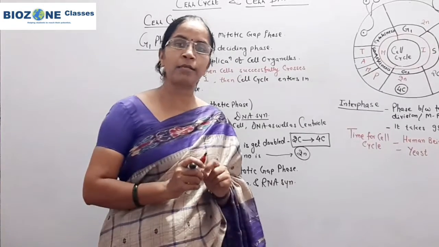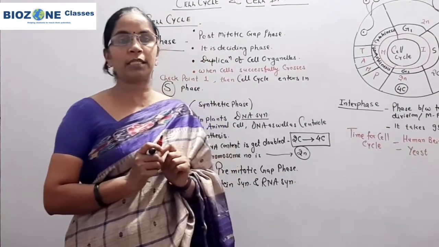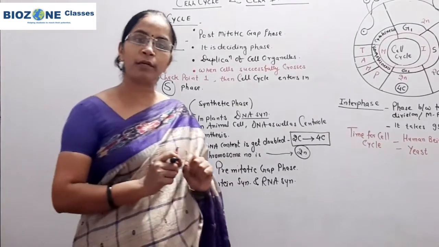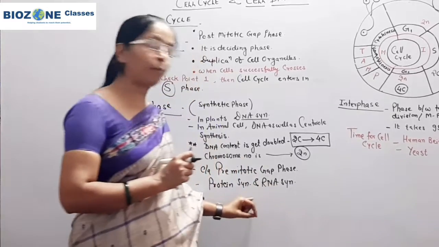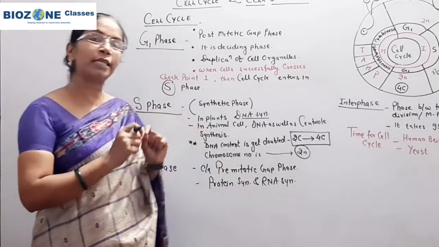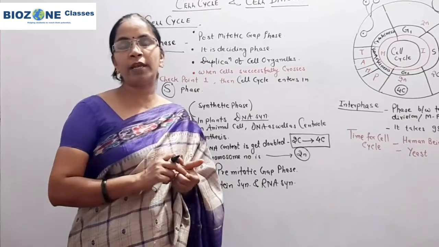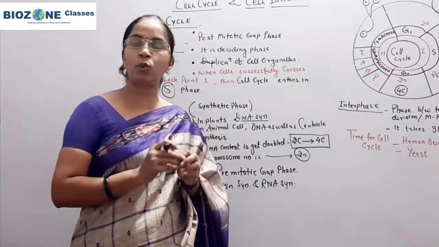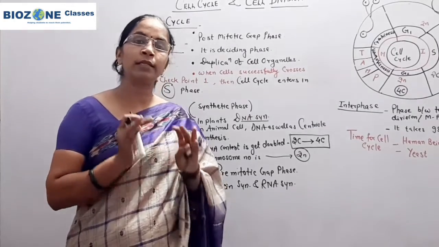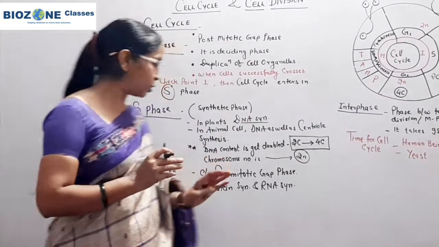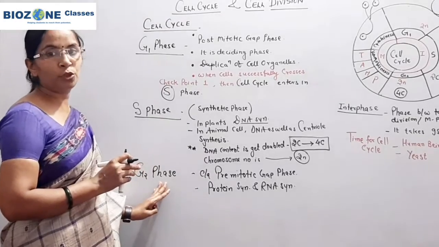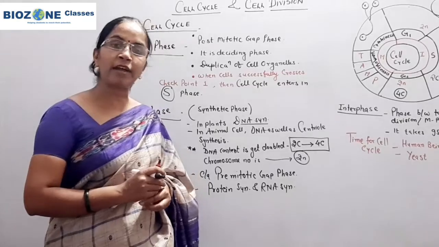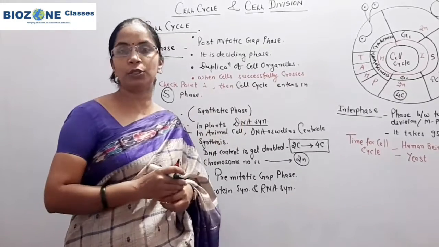Secondly, in this phase all the requirements of the cell cycle are to be checked: whether all the cell organelles, all the RNA, and all the types of proteins have been synthesized or not. In case any RNA, protein, or cell organelle remains to be duplicated or synthesized, then their synthesis or duplication is completed in the G2 phase, and then the cell proceeds to the M phase, or the cell cycle enters into the M phase.